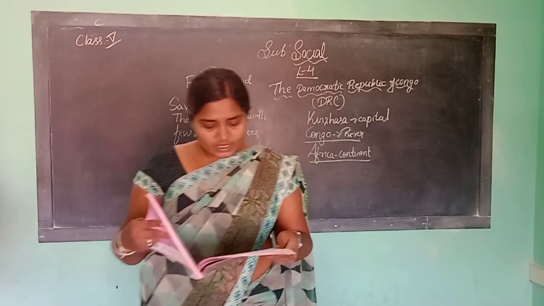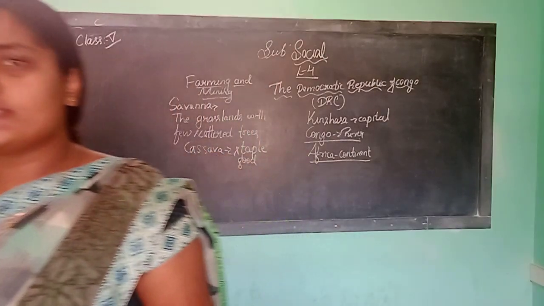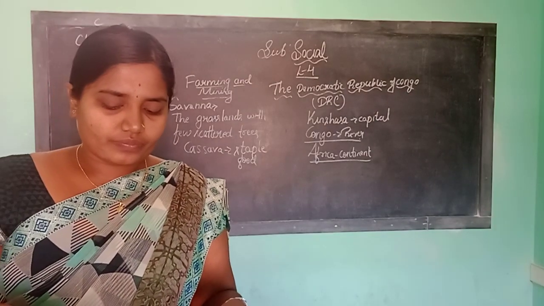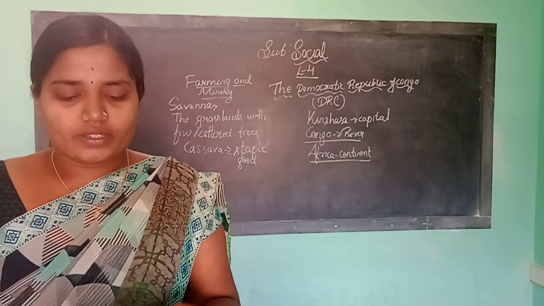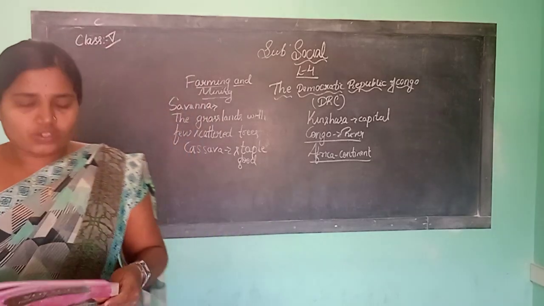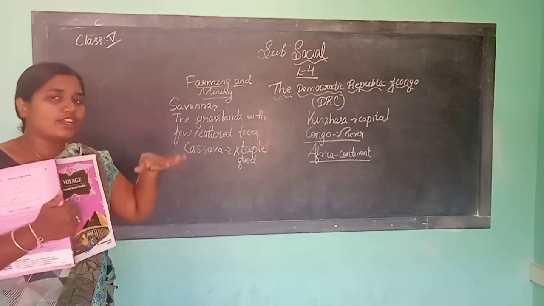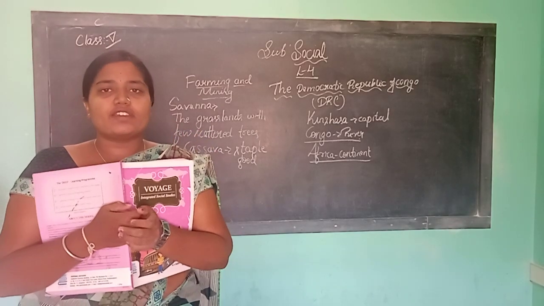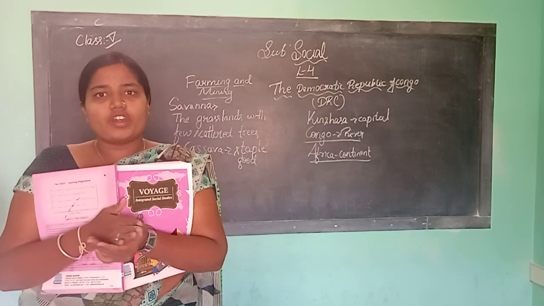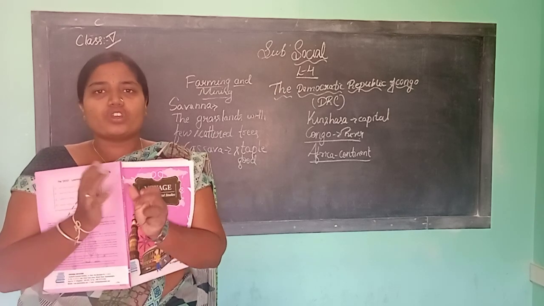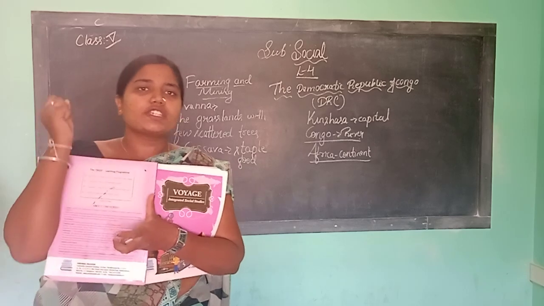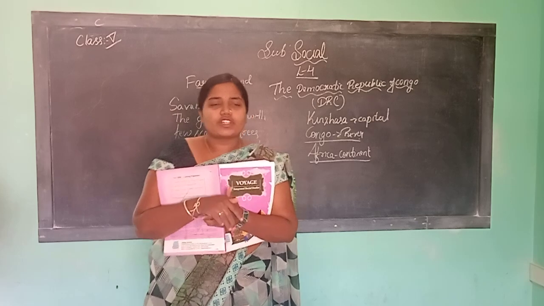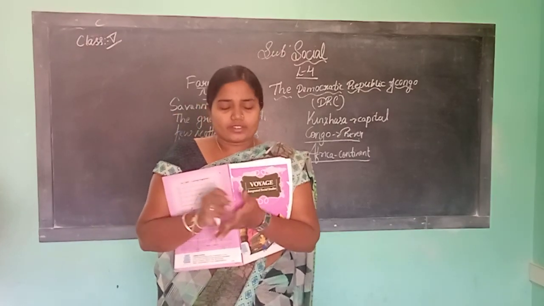So why is the DRC called the heart of darkness? The trees, all the trees, are very tall in this region. They do not shed their leaves throughout the year, so it is also called an evergreen forest. Because it is fully green, sunlight reached only the ground level a little. So even in the morning time it looks dark.